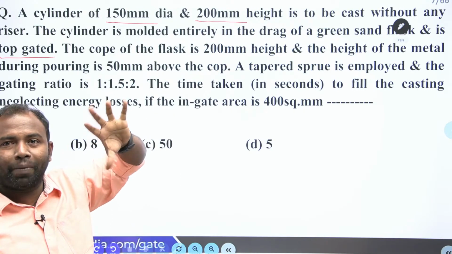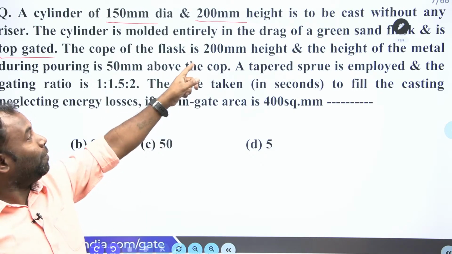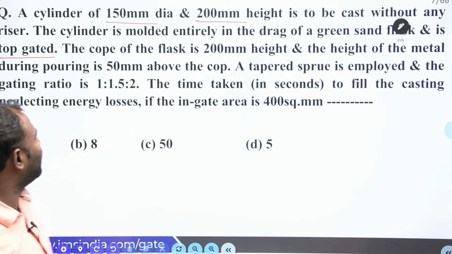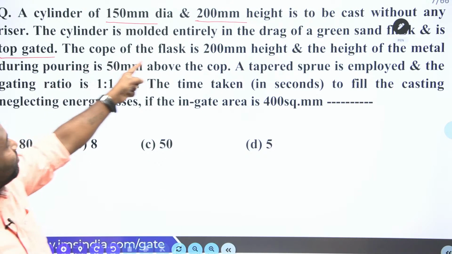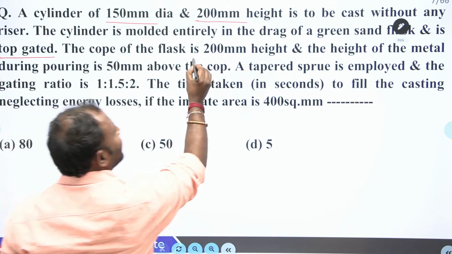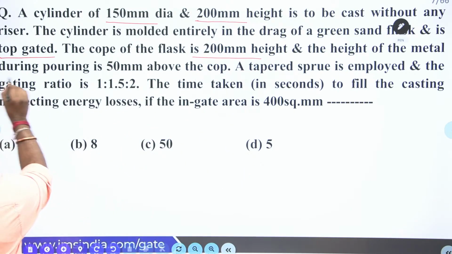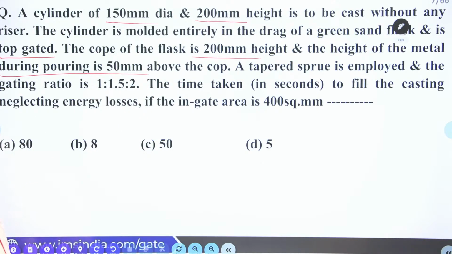You have a cope and drag, right? So the entire cavity is in the drag only. Next, the cope of the flask is 200 mm height, and the height of the molten metal during pouring is 50 mm above the cope level.